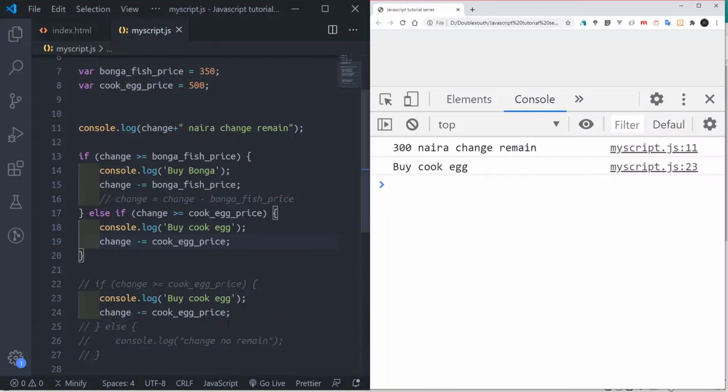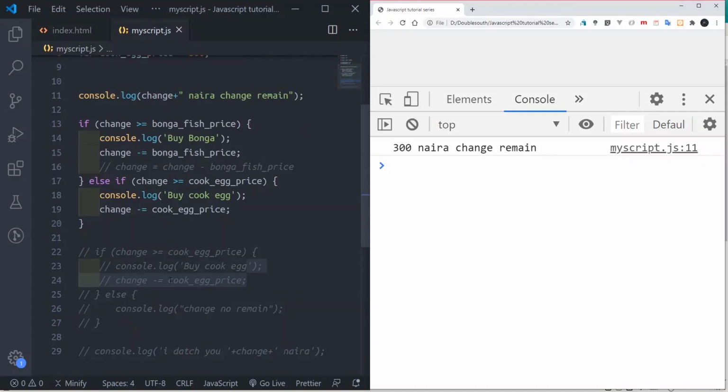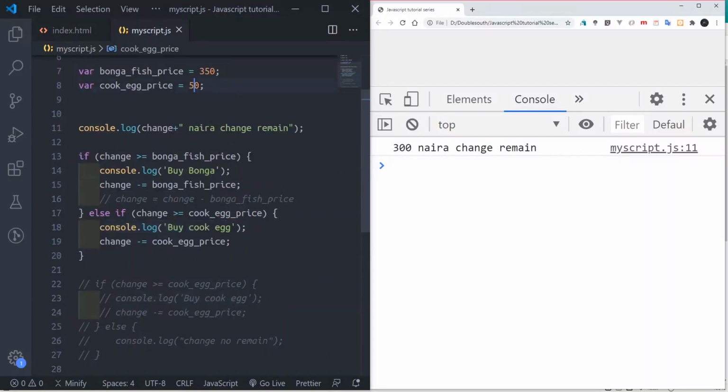Okay, now this one runs for you. So else if change is greater than or equal to the cook egg price, we come here and buy the cook egg. So originally the thing comes out to 50, and it will run. But if maybe they increase the money, cook egg now is 500, they sell it now. You see, it will not run.